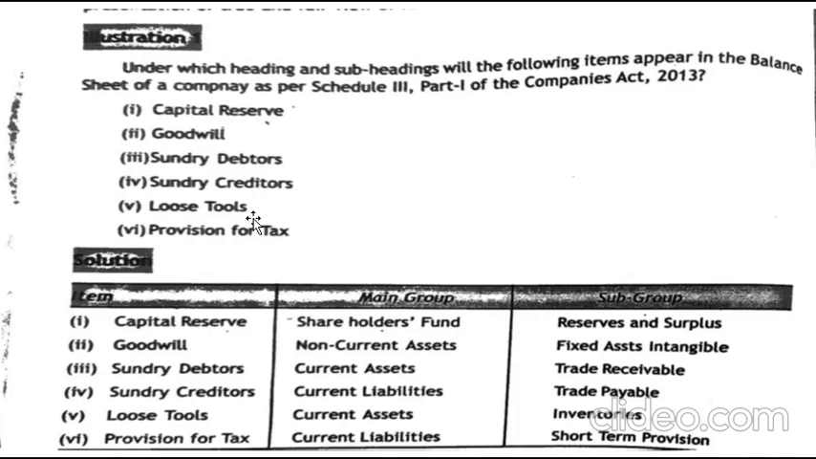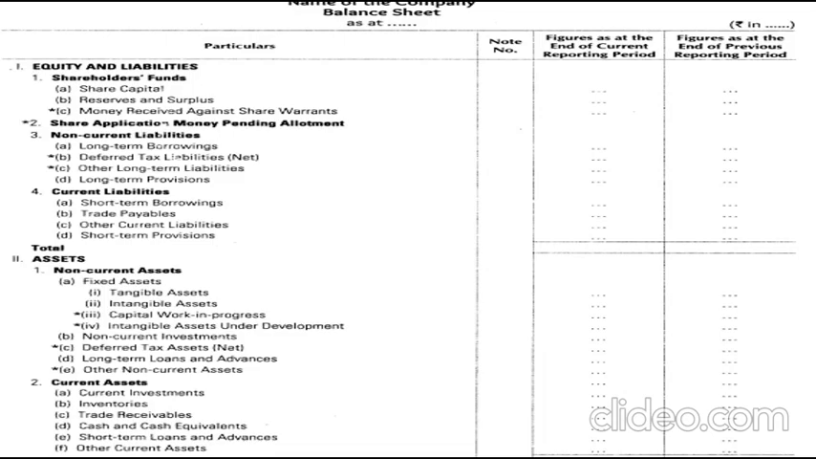Next, goodwill. Goodwill will usually appear on your asset side, which is an intangible asset. So it will appear under non-current assets. The main group is non-current assets, the subgroup is fixed assets, which is intangible assets. So under non-current assets, it is with the subgroup fixed assets, which is intangible assets.